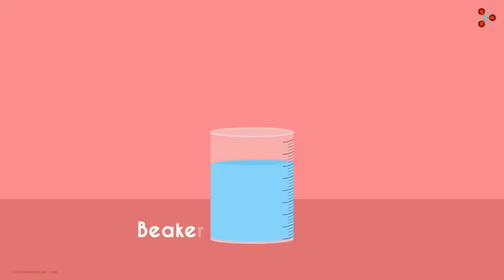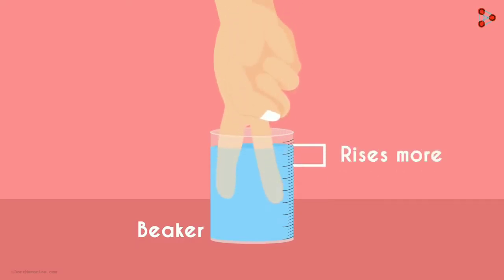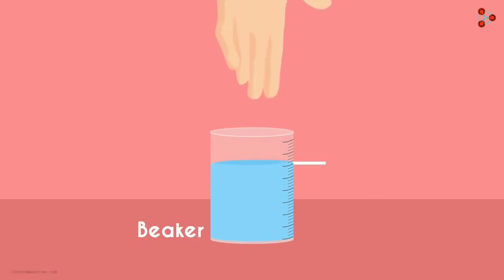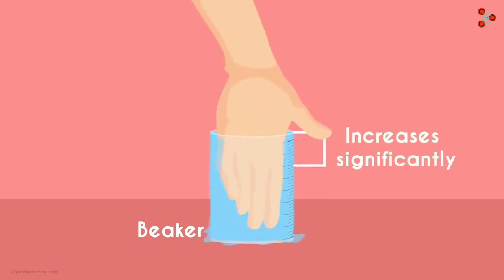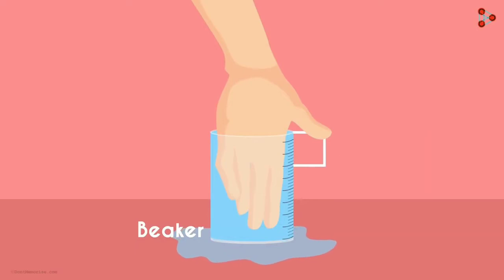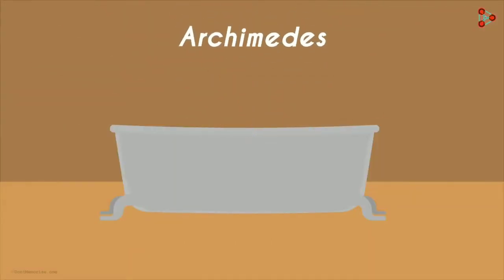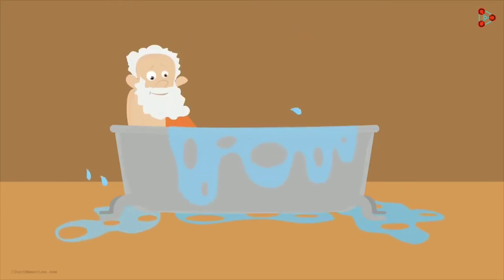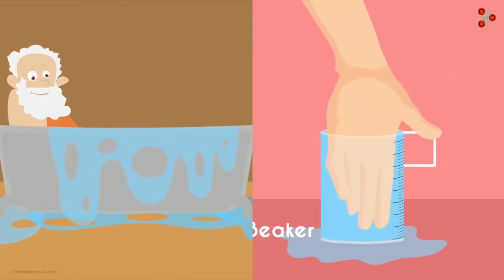Say you have a beaker filled with water and you put your index finger inside it. You'll observe that the water level rises slightly. You put in 2 fingers, the water level rises a bit more. And now when you put in your hand up to the wrist level, you'll see that the water level increases significantly. The ancient Greek mathematician Archimedes observed something similar when he got into a bathtub. When he got in, he realized that the level of water went up. In both cases, you notice that the water is displaced by the object that goes in. Keep this thought in mind. We'll come back to it soon.